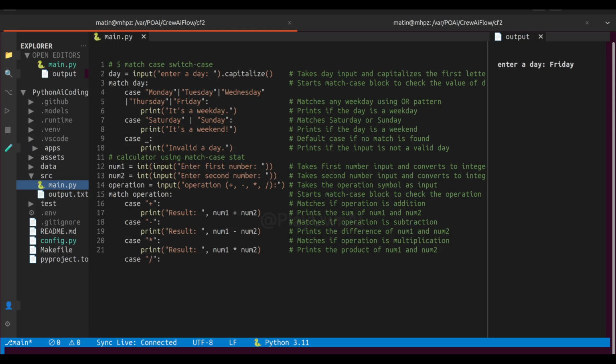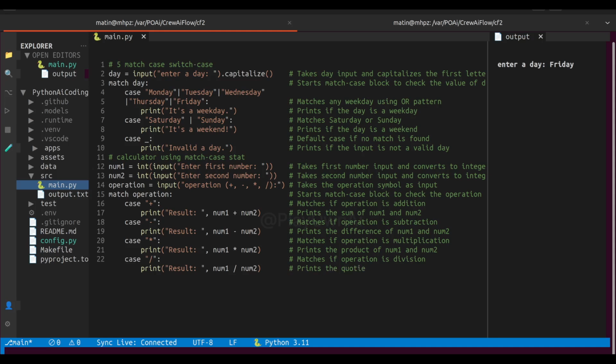Let's now run the program and try a few inputs. The console asks to enter the first number. Type 10 and press enter. Next, enter the second number, type 5 and press enter. Then enter the operation. Type plus. Output will be "Result: 15." That's correct. 10 plus 5 is 15.